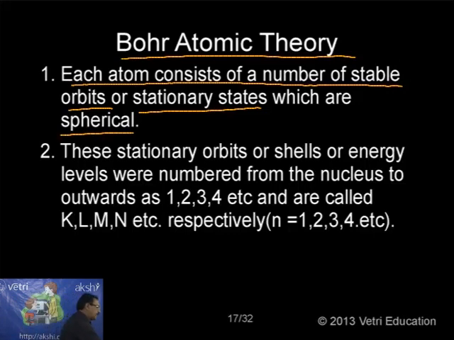Number two. These stationary orbits or shells, or even call them energy levels, are numbered starting from the nucleus outwards as 1, 2, 3, 4, etc., and are called K, L, M, N shells respectively. That means when n equals 1, K shell; n equals 2, L shell; n equals 3, M shell; n equals 4, N shell, etc. This is another most important postulate proposed by Bohr atomic theory.